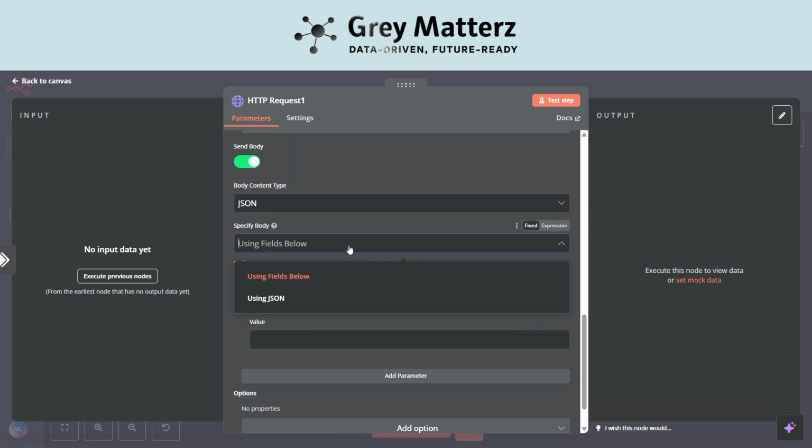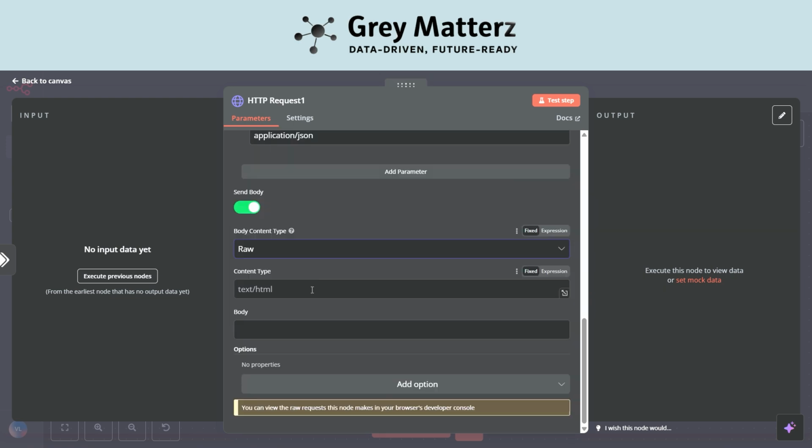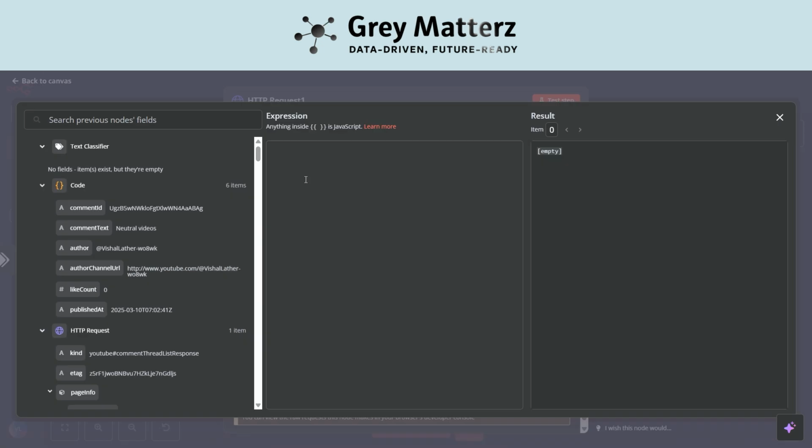We will be sending the raw data, and here the type of the content will be JSON. Here I will be writing the expression. Assign the parent ID. It is totally fine, and we also have to give the text of what we will reply. For the text, here will be the positive comment. Here we will reply thank you. So I think it is totally fine.